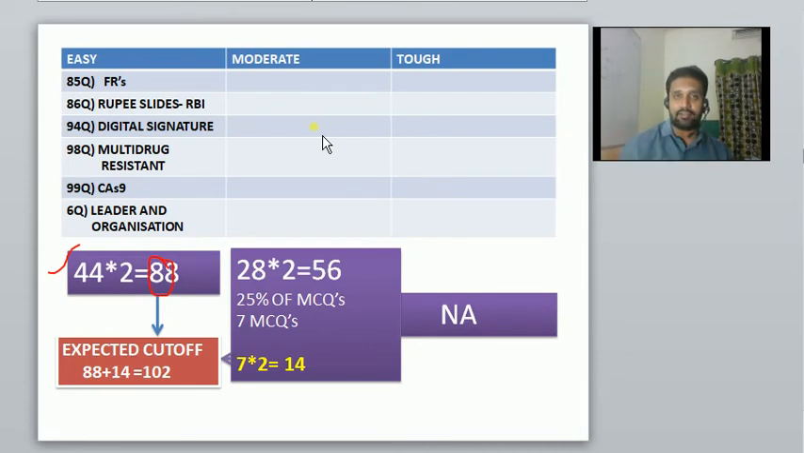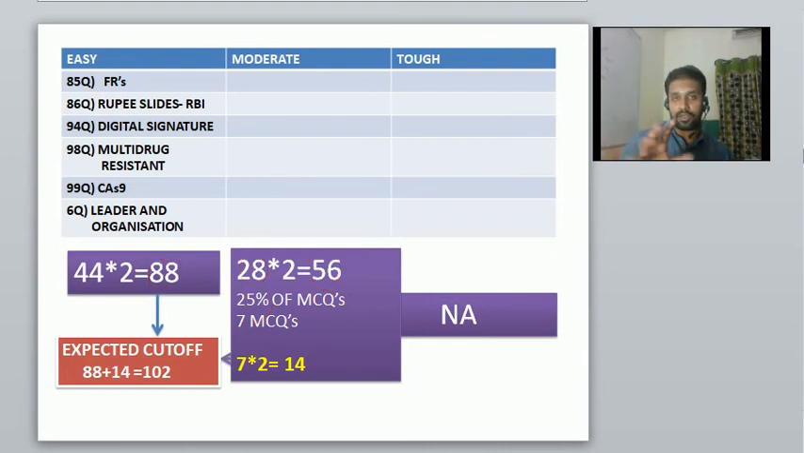Moderate category, what I have done is, there are 28 questions in the moderate category, and if you multiply by 2, the total marks in the moderate category is 56. And under this moderate category, I am hoping that at least 25% of the questions are done by the very good students. So I have left the remaining questions. 25% of the 28 questions will be around 7 MCQs.